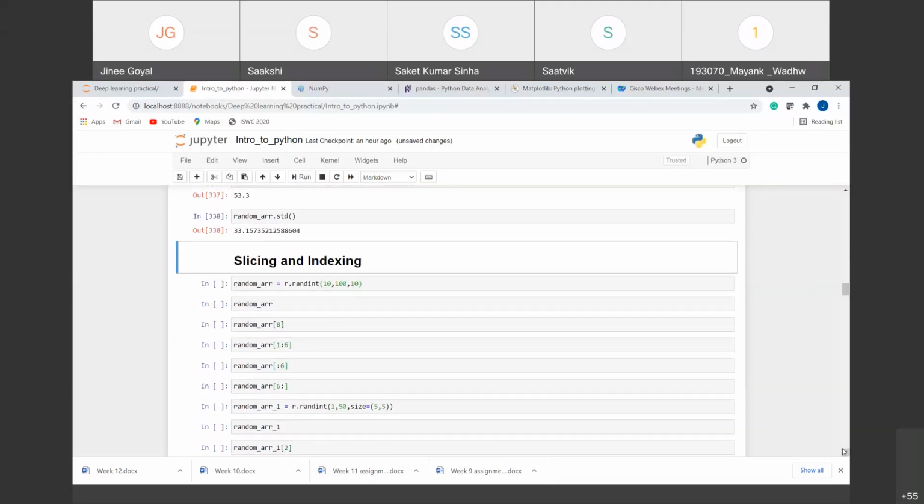Next is the important topic, that is slicing and indexing. It is very important. Now we always don't want the complete array. We want some elements out of it, right? So that comes under slicing and indexing.